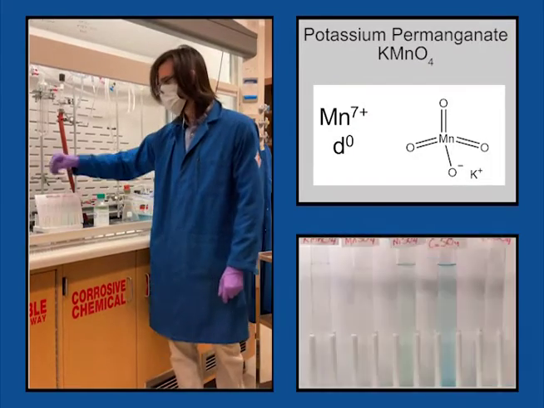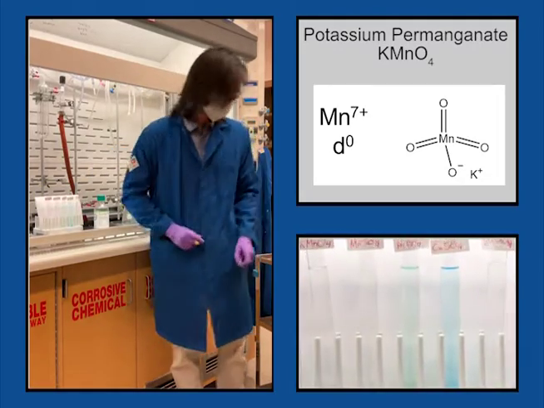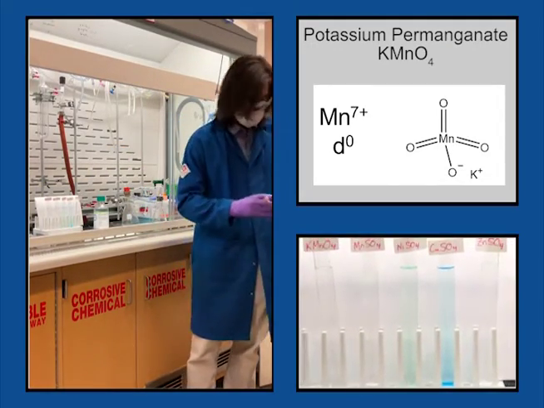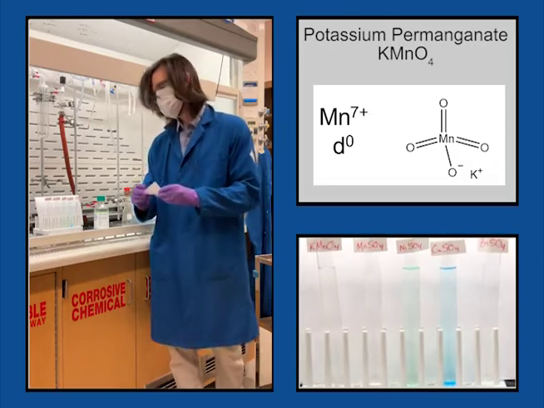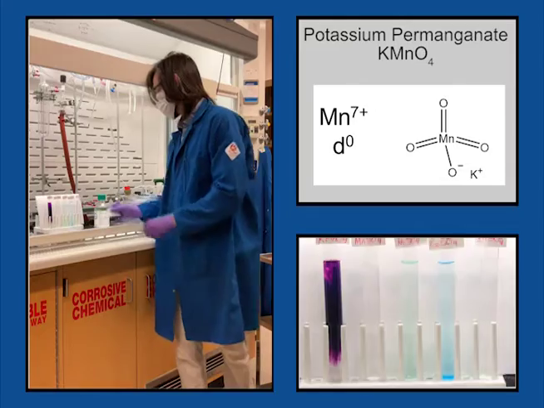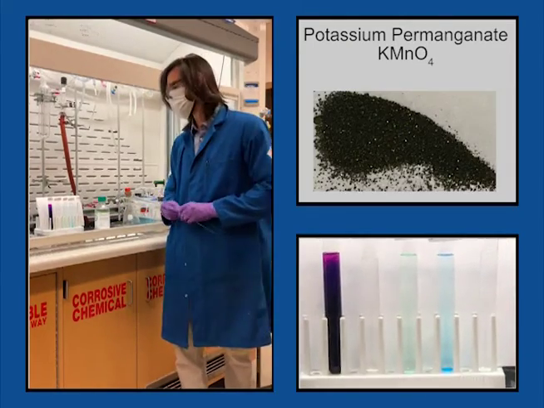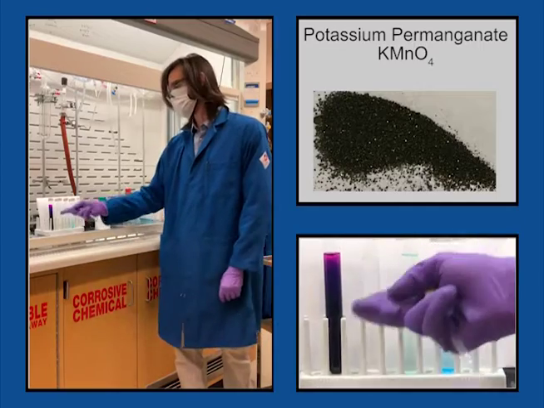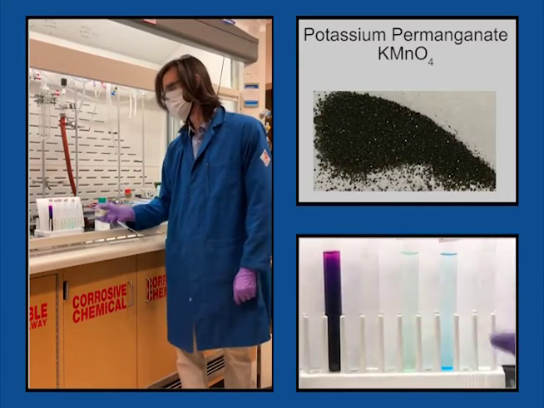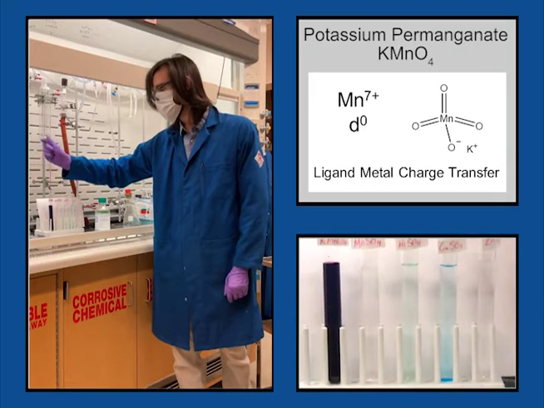So I'm going to show you potassium permanganate. That is a D0. You would think that with no d electrons, you would essentially have no color, but instead what we see is this vibrant purple color. And that is because this is not from a d to d transition, which is what governs the transitions of these compounds. Instead, potassium permanganate has a transition that arises from the oxygens.